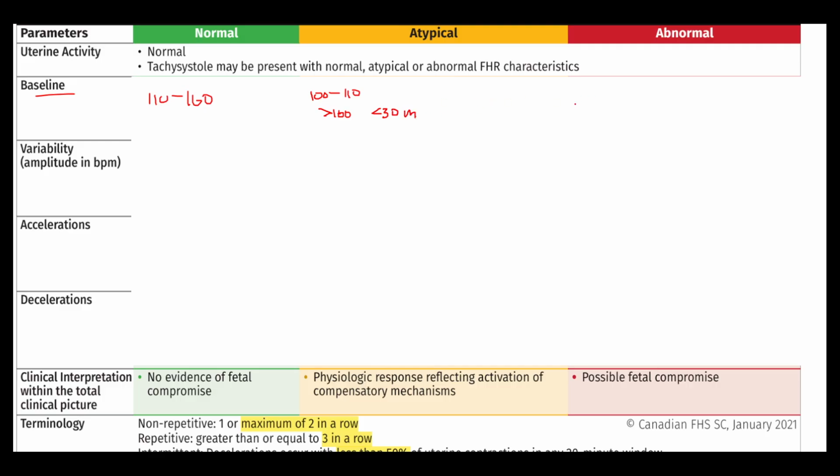And then abnormal would be anything under 100, and then over 160 if it is for longer than... I'm going to actually say atypical would be 30 to 80 minutes here, and then abnormal would be over 80 minutes.